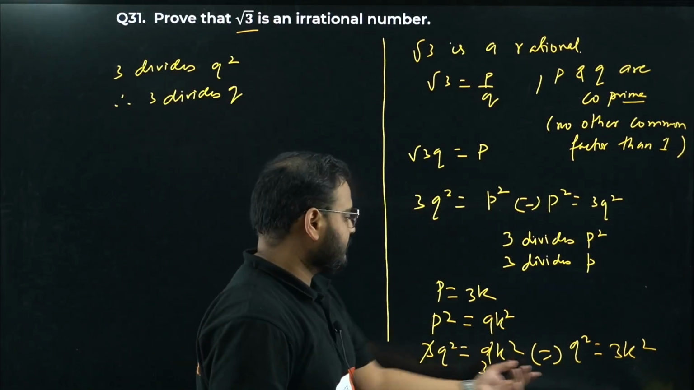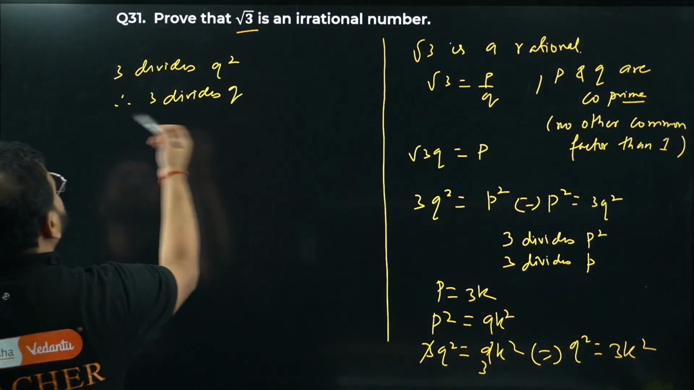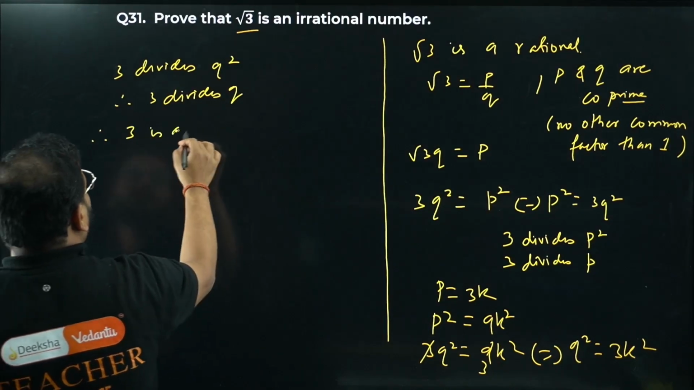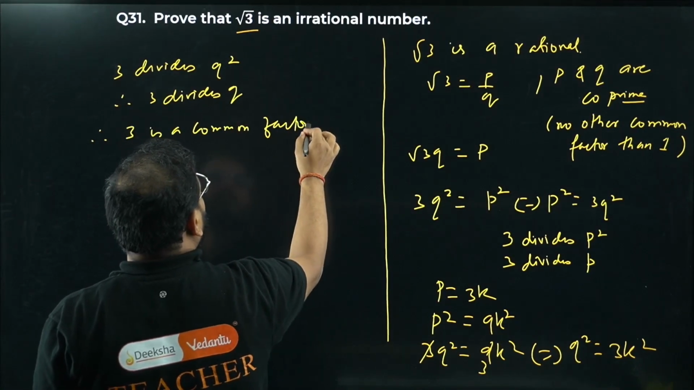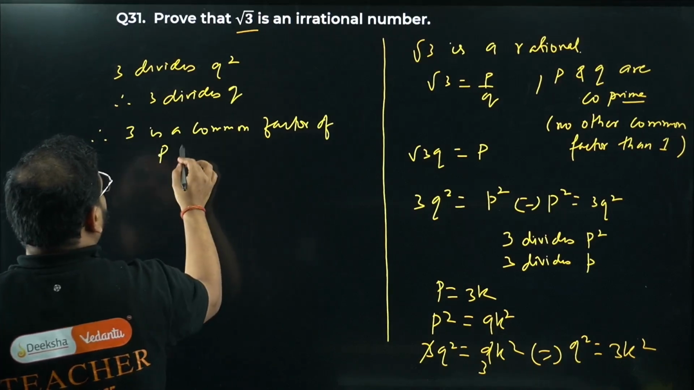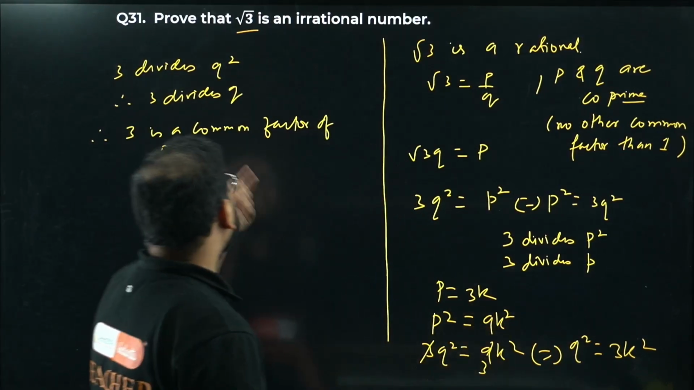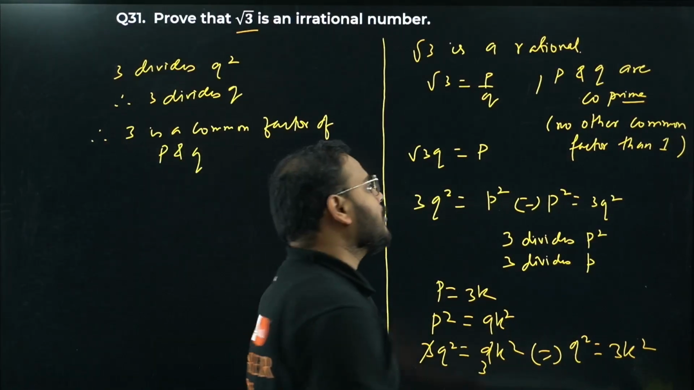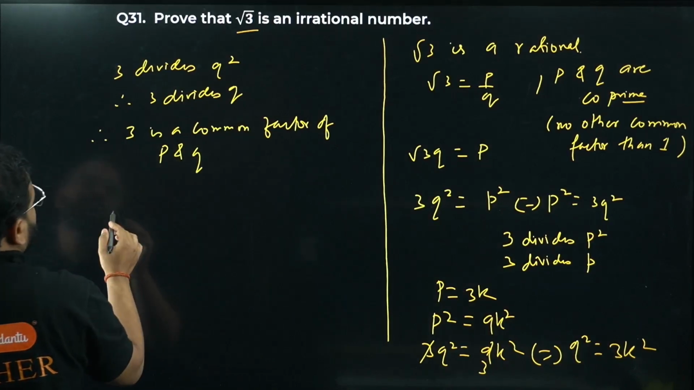Hai na? 3 divides Q square. Check this out, 3 is a factor of Q square. It means 3 divides Q also. So what we're getting? Therefore, 3 is a common factor of P and Q. How come? 3 divides P over here, 3 divides Q over here. It means 3 is a common factor of P and Q. Can it be possible? No, sir. No other factor than 1. Which is a contradiction.